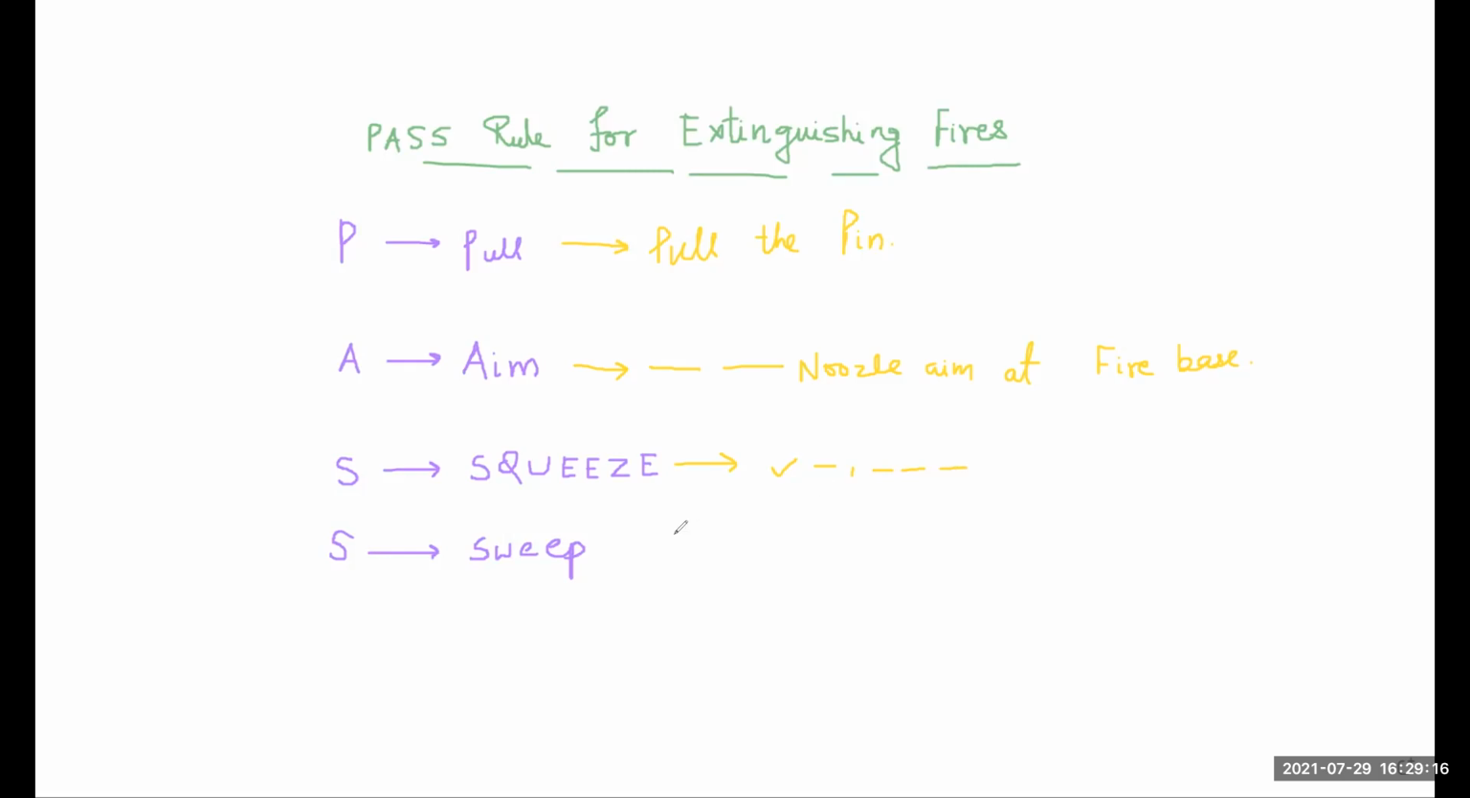Next is your sweep. So sweep from side to side at the base of the fire until it appears to be out. So we watch the area. If the fire reignites, then we repeatedly sweep the fire extinguisher at that place. So this is also a very important rule for extinguishing the fire. You have to keep all these points in your mind, because they are very important for our fire protection consideration.